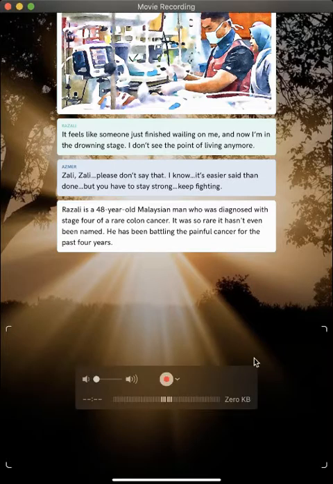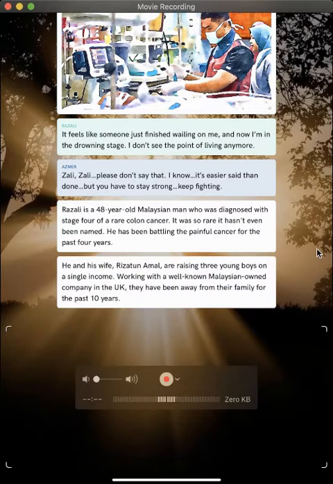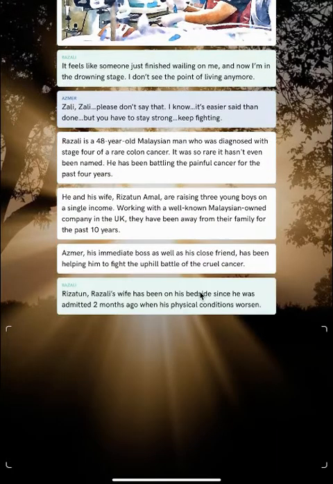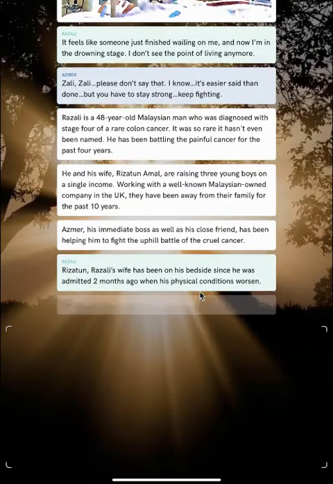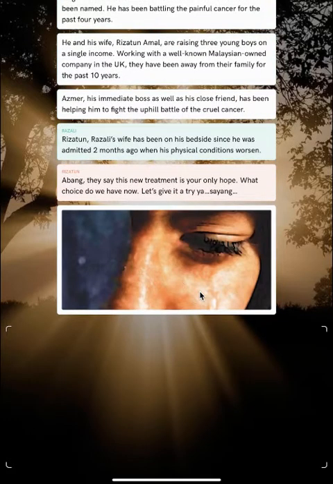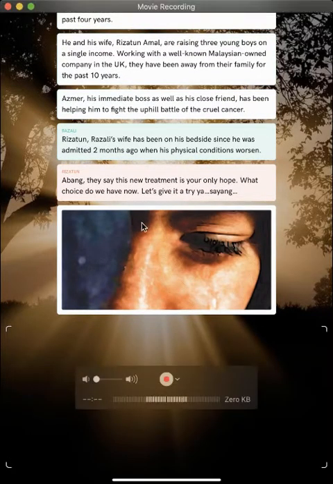The next thing, the reader will tap again. You can see here, we'll continue. Another conversation here, Razali. And you can also put a picture, and you can also put the text.